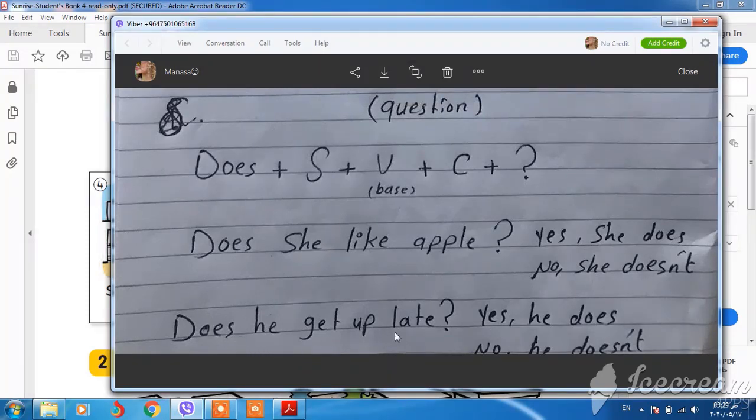And does he get up late? Does he get up late? We have does also, and the verb should be verb base. If we hide this does, the sentence will be he gets up late for the positive sentence. If we make it negative, it will be he doesn't get up late. Okay, he doesn't get up late for the negative sentence.